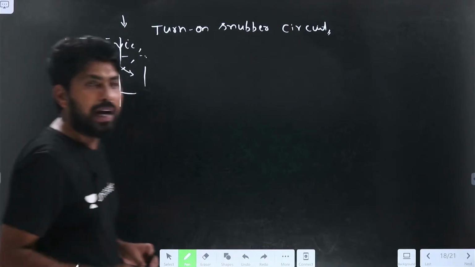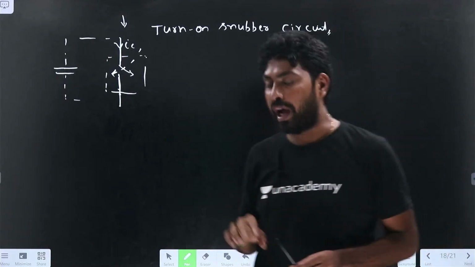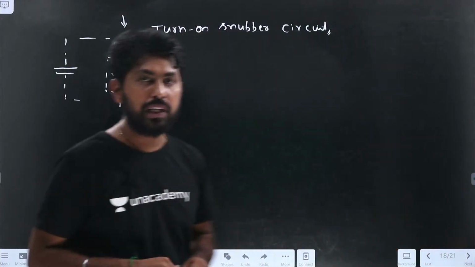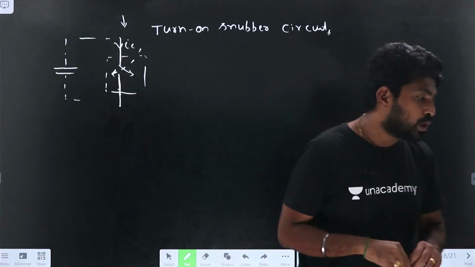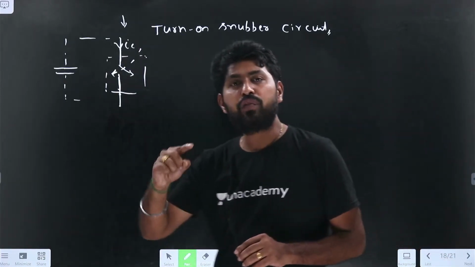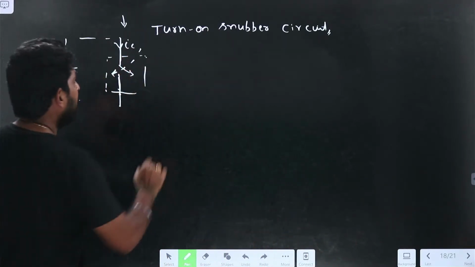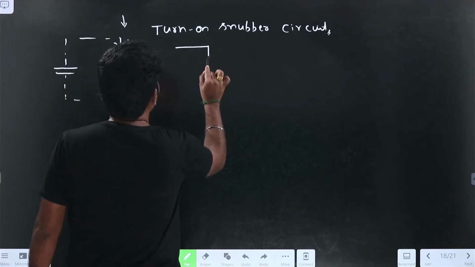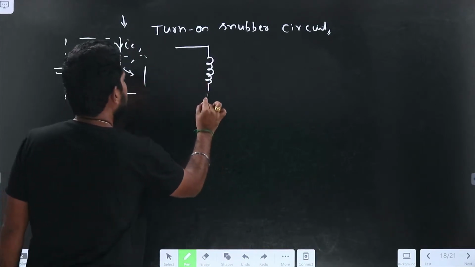Now, I need to avoid this sudden change in the current, the high value of the current flowing to the switch. So what do I have to do? I have to keep an inductance here. Let me keep the inductance.